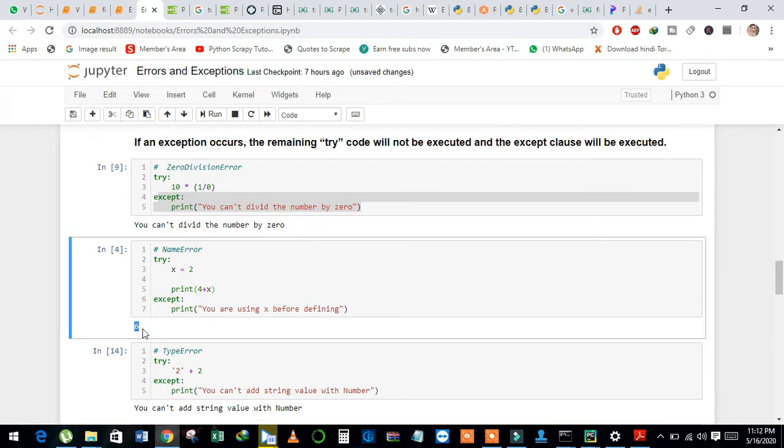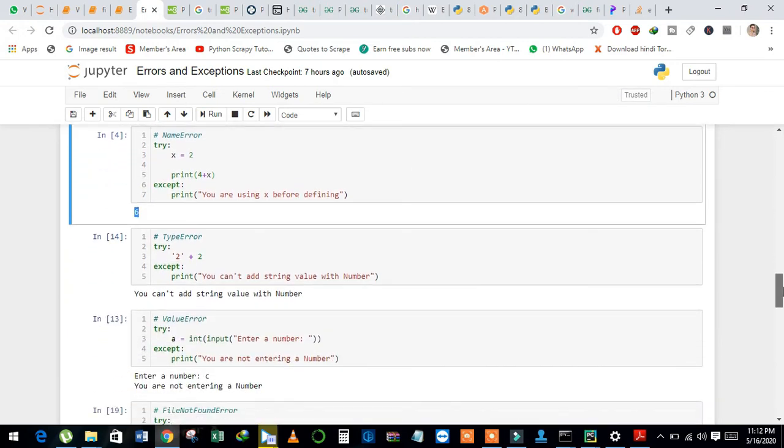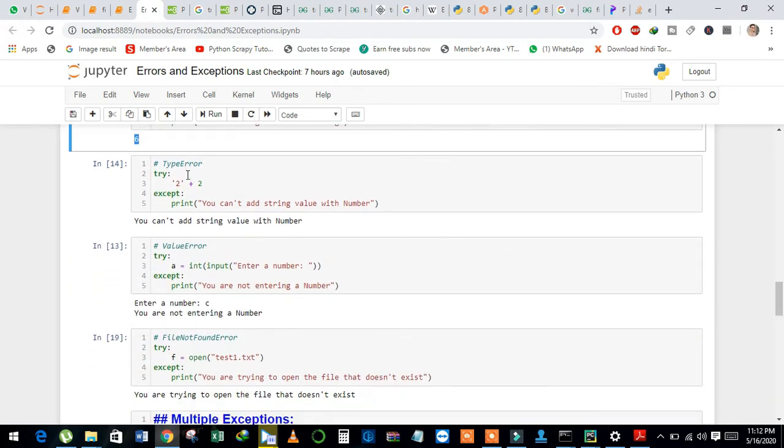Now see here, it just executes the try block, and this is the use of try and except. And next exception is type error. And see here, in try I have written the same statement that we discussed above, and in this piece of code we will handle this error.